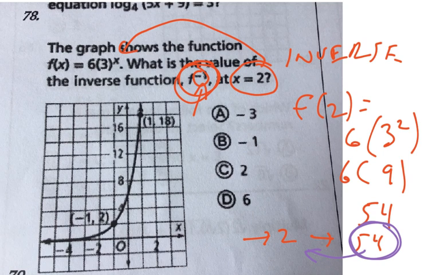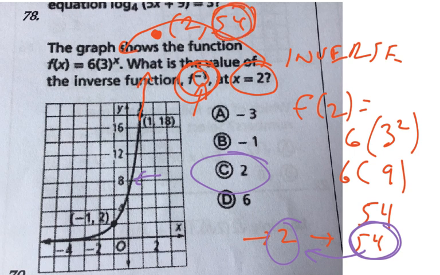So the inverse at 2, well, this is a trick question because f of 2 is 54, and you end up at 2. So the answer is C, 2. In other words, if you look at the graph right here, if we keep going up, it would have a point here that's 2, 54. And so f of 2, first of all, is 54, but its inverse is 2. So it's kind of a stupid, tricky question.